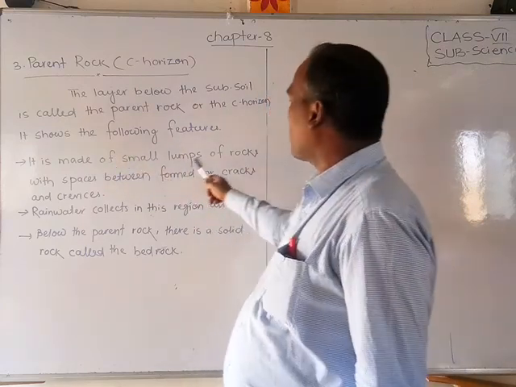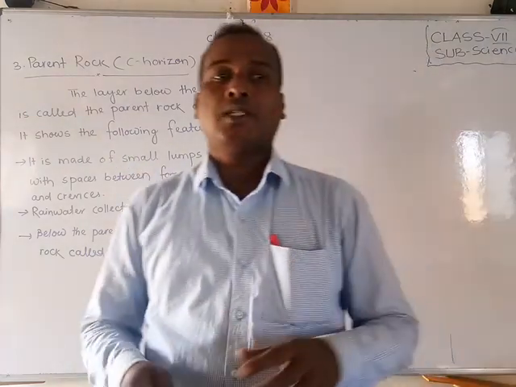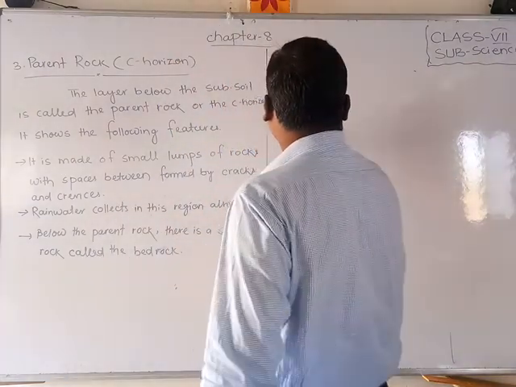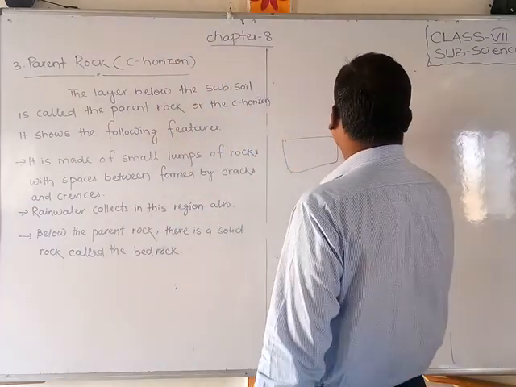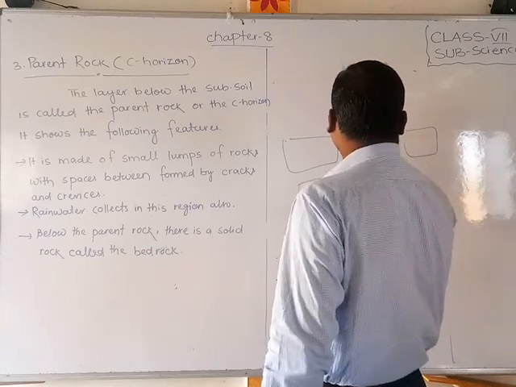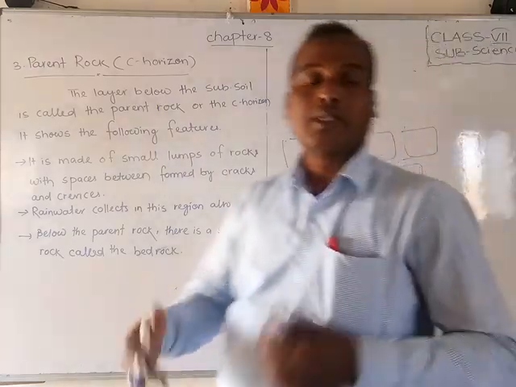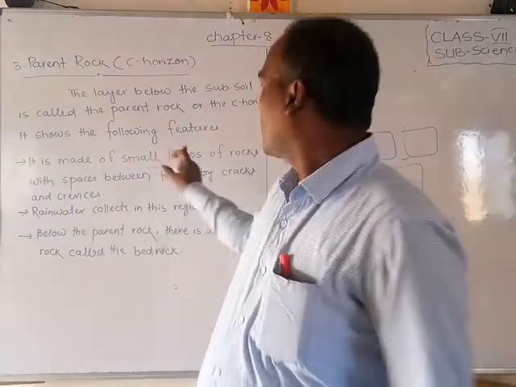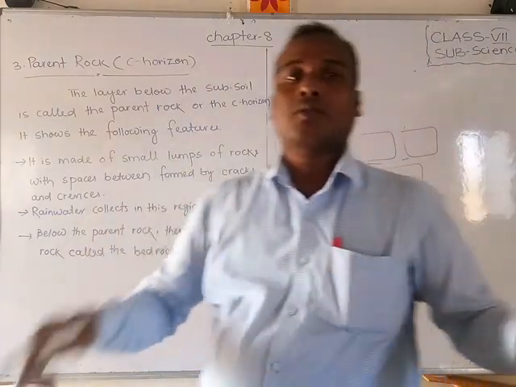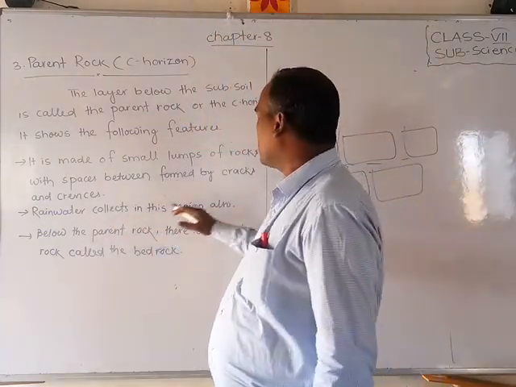It is made of small lumps of rocks with spaces between them formed by cracks and crevices. Through these gaps air can go and water can pass. So these are like small rocks, loose stones, with crevices. Okay students, and next, rainwater is collected in this region also.